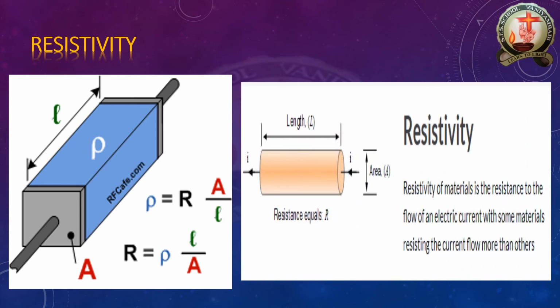See the flow of an electrical current: some materials resist the current flow more than others. You take copper. Copper is one of the best conductors of electricity, so we use copper wires in our homes. Aluminum is comparatively less, but aluminum also has resistivity and withstanding power. So only the big electrical towers contain aluminum wire, while small home fittings have copper wire.